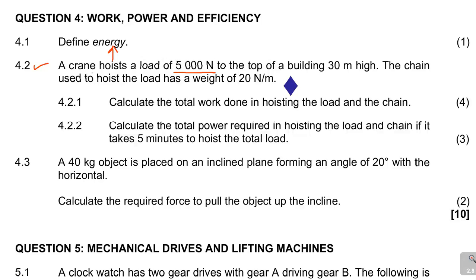So a crane, which is a lifting mechanism or a lifting object, hoists a load of 5,000 Newtons to the top of a building 30 meters high. So we have a building that is 30 meters high, and this crane must lift this load to the top of that building. The chain used to hoist the load has a weight of that.